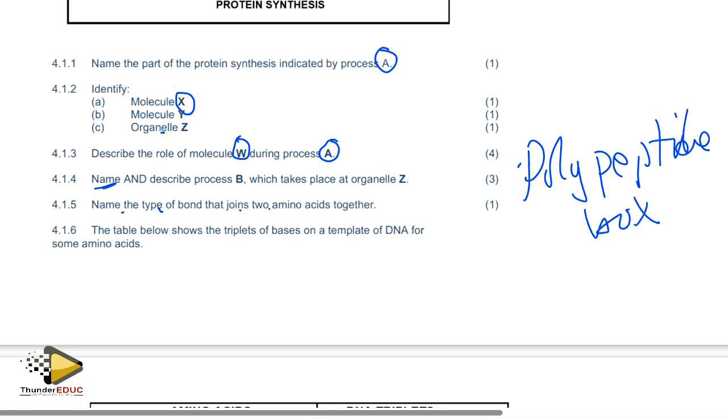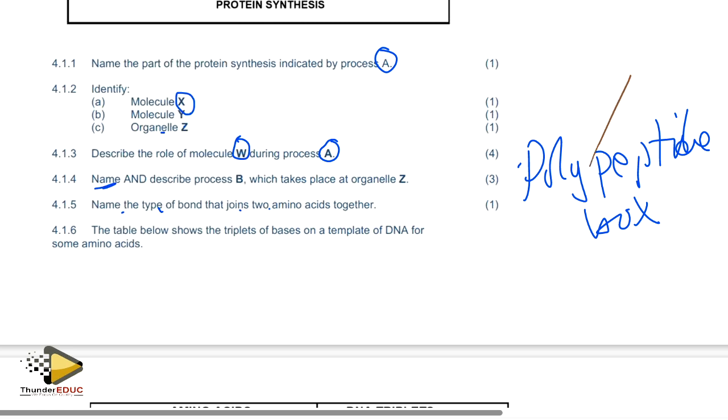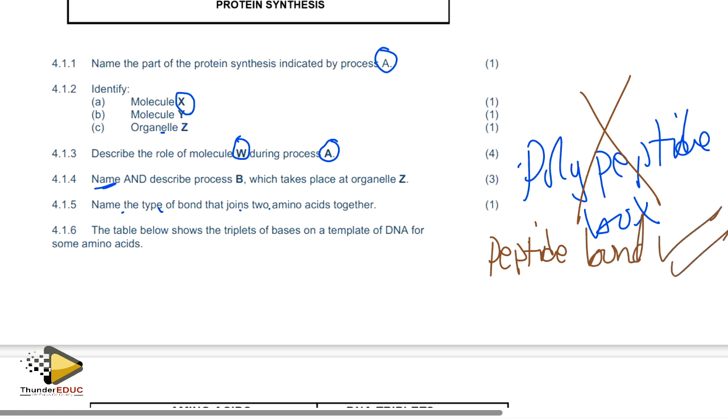What we have is peptide bond. This is correct.